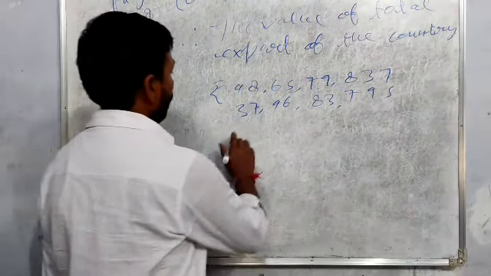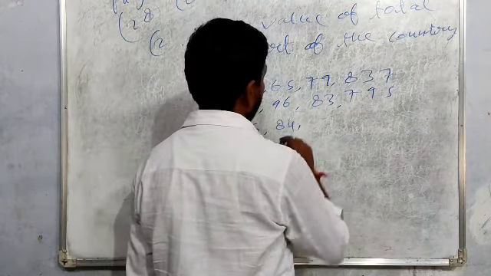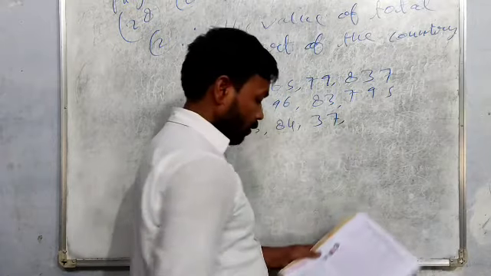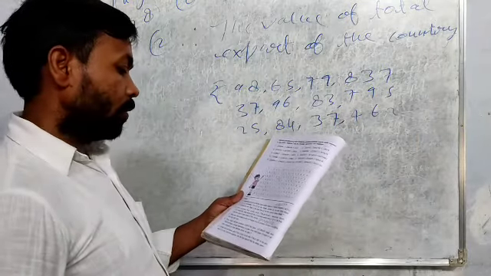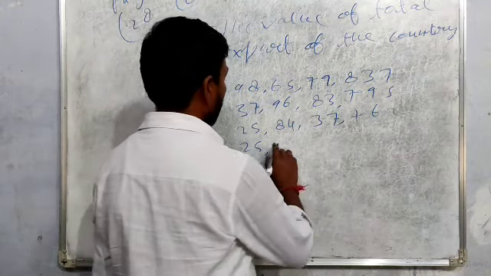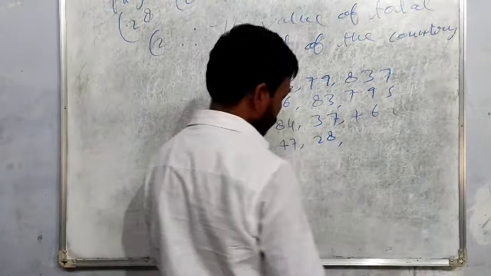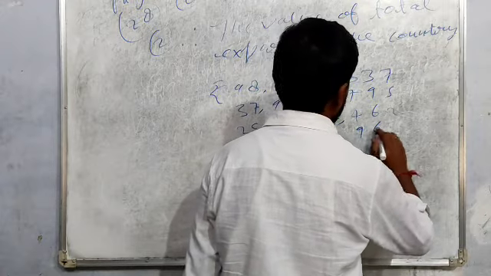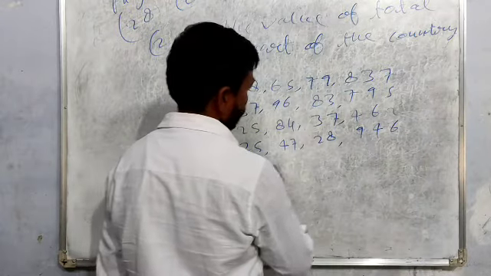Steel worth rupees 25 crore 84 lakh 37,600 462, and cement 25 crore 47 lakh 28,946. So now you just have to add.